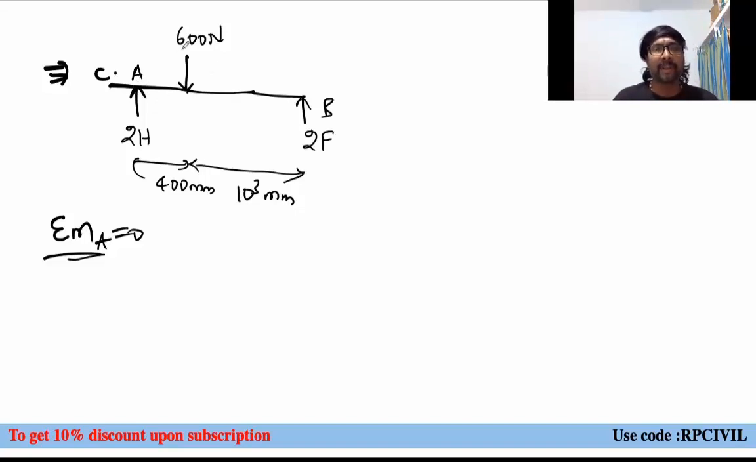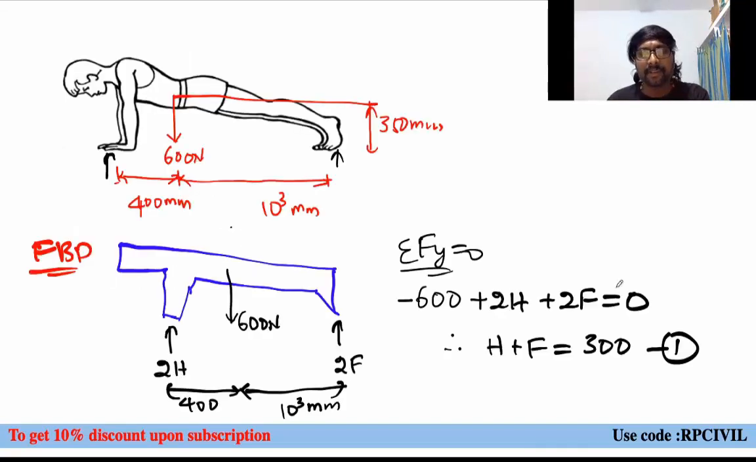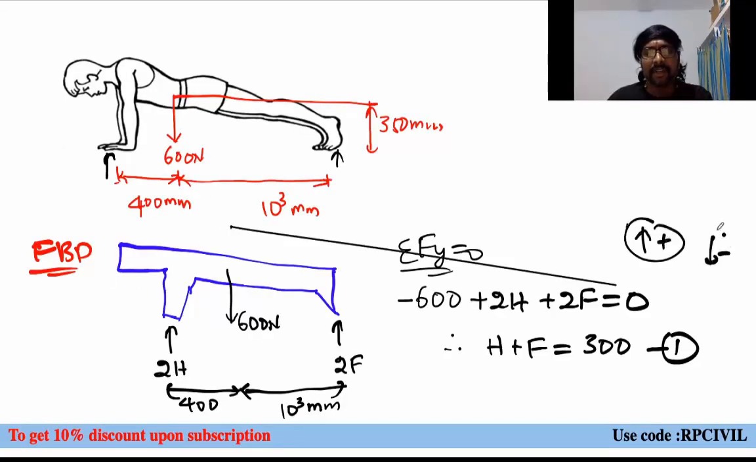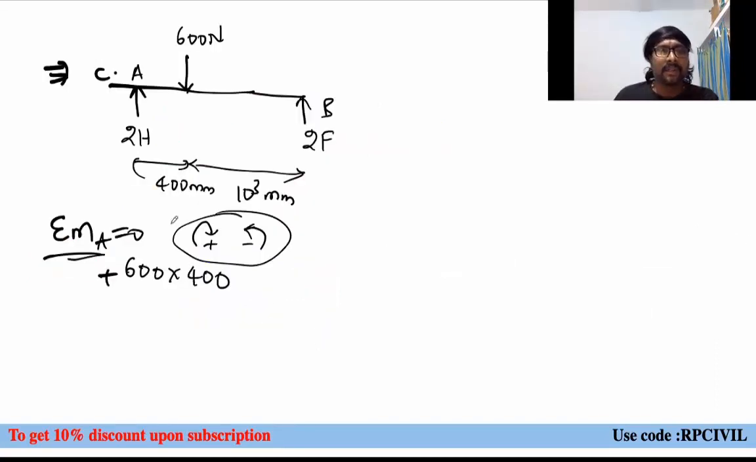Sigma MA equal to 0. If you apply 600 into 400, it is creating clockwise moment, so plus 600 into 400. We'll take clockwise positive, anti-clockwise negative. This is the sign convention we'll follow here. And for forces, upward positive, downward negative. Now 600 into 400, and 2F is creating minus 2F into, so this 1000 we have to consider plus 400 also, right? 1000 plus 400 is 1400, equal to 0.